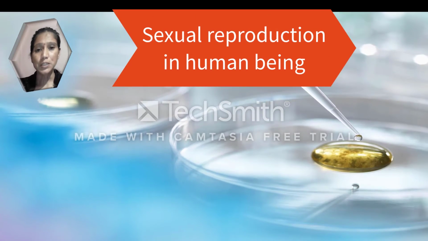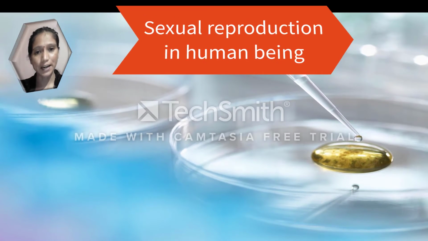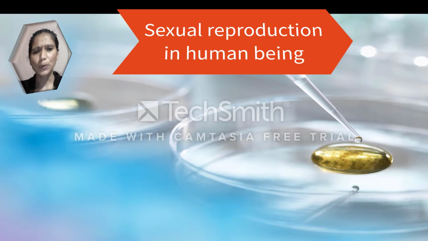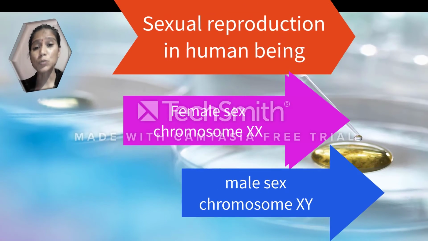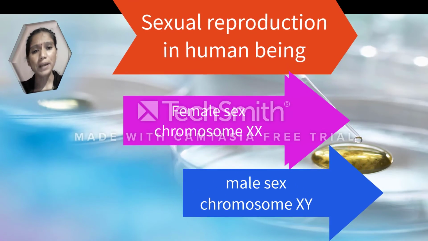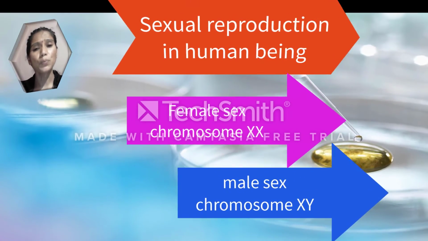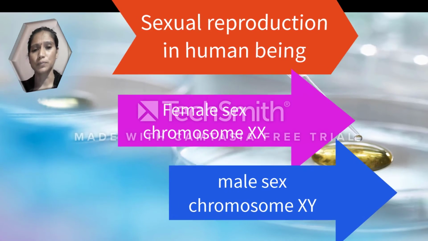The second type is sexual reproduction in human beings. Men have X and Y sex chromosomes and women have XX sex chromosomes. All of you know this XY chromosome and XX chromosome.